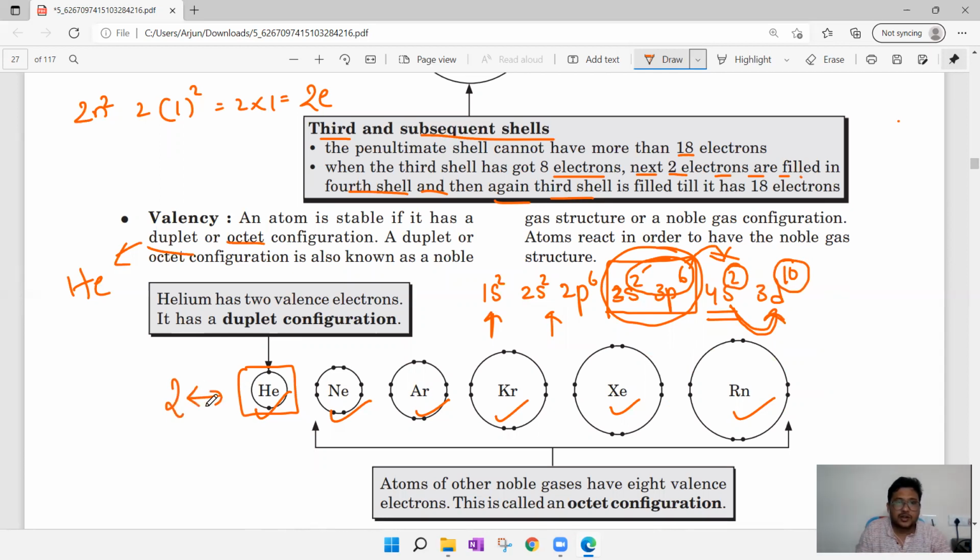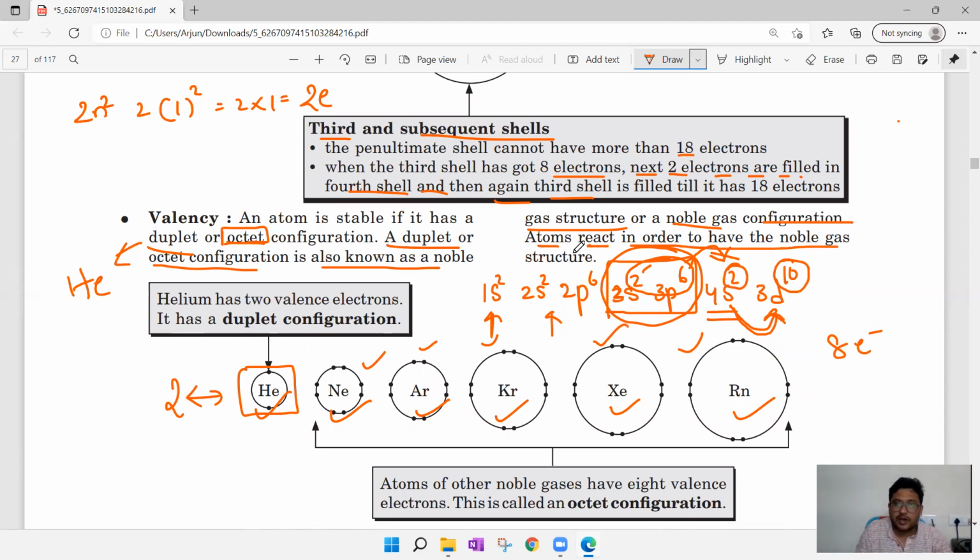Only helium has 2 electrons in the outermost orbit, and the remaining neon, argon, krypton, xenon, radon have 8 electrons in the outermost orbit, and an 8 electron configuration is nothing but an octet configuration. A duplet or octet configuration is also known as a noble gas structure. All these are noble gases, all these are stability elements, all these are zero group elements with noble gas configuration.